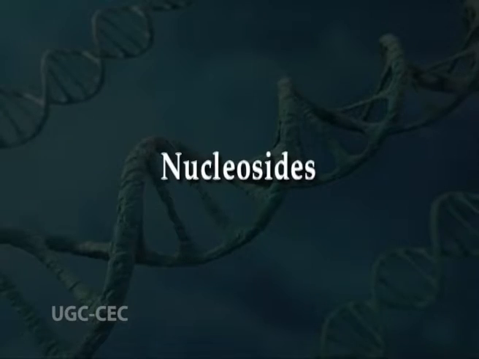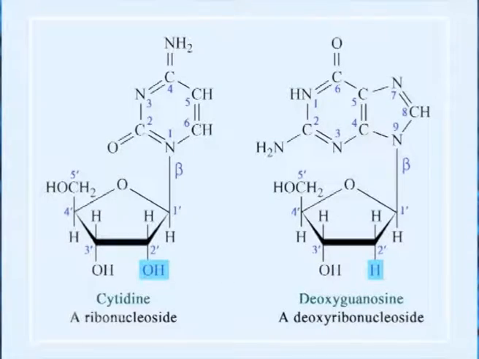Now, let us talk about nucleosides. A nucleobase glycosylated with a pentose sugar is a nucleoside. Nucleosides that contain ribose are ribonucleosides, while those with deoxyribose are deoxyribonucleosides.